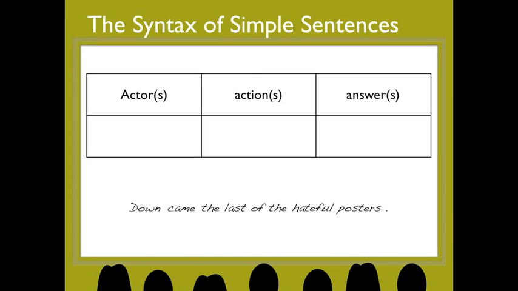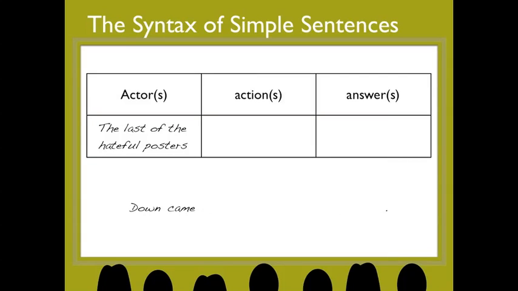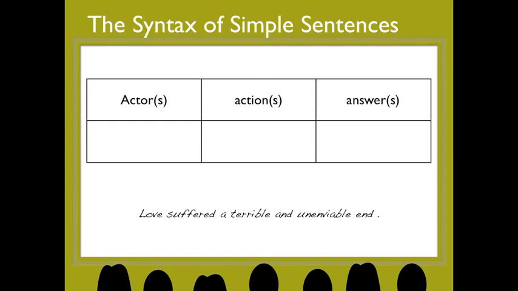Now here's a very tricky one, so be careful. Down came the last of the hateful posters. Well, down is not an actor, it is not a thing. The actual actor of this sentence is a phrase, the last of the hateful posters. What did they do? They came. And where? Down. So remember, sometimes your simple sentences will be inverted. The slots will be moved around, and that's what happened here.